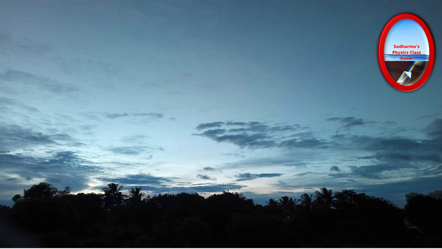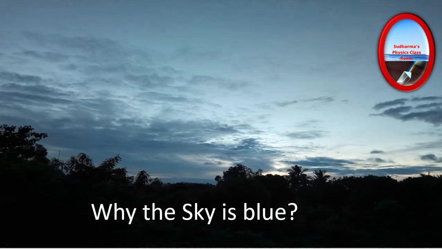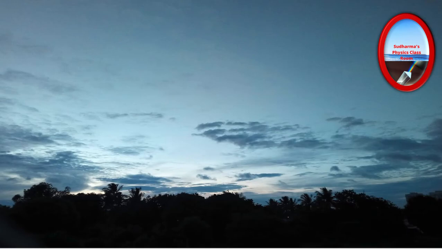But we don't see the sky violet in color. What would be the reason for that? See, we say the sky is blue, so it's a mix of that bluish region of the spectrum. The lower wavelength region of the spectrum, or the bluish region, will be scattered the maximum, and we are able to see the sky as blue in color.